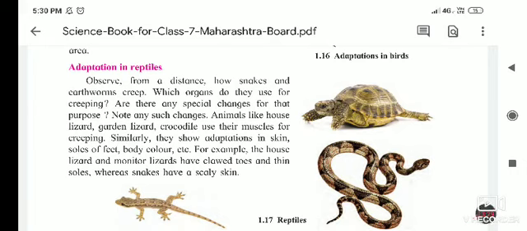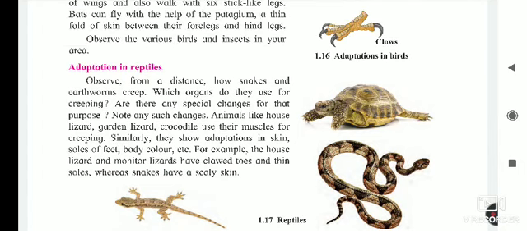Now in the video we saw how the snake and earthworm creep. Which organ do they use for creeping? Do they use the whole body, or do they have any special changes for that purpose? The earthworm has appendages on its body, and by contracting and relaxing its body it moves from one place to another.